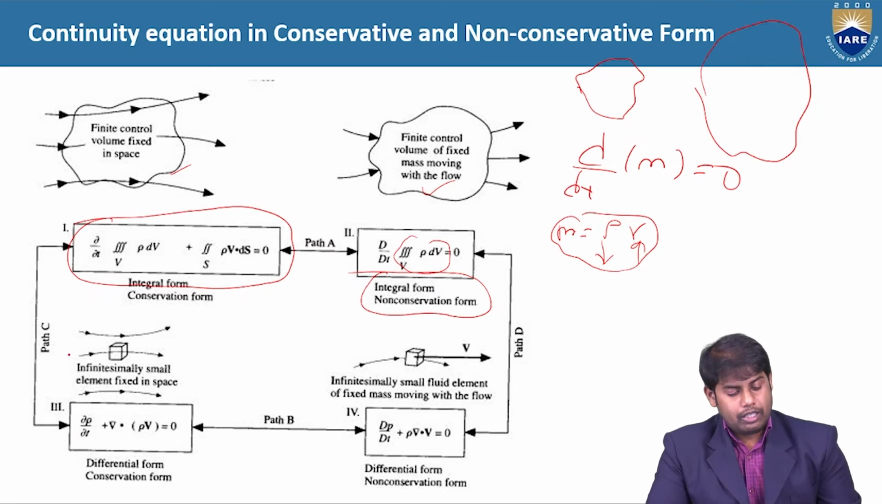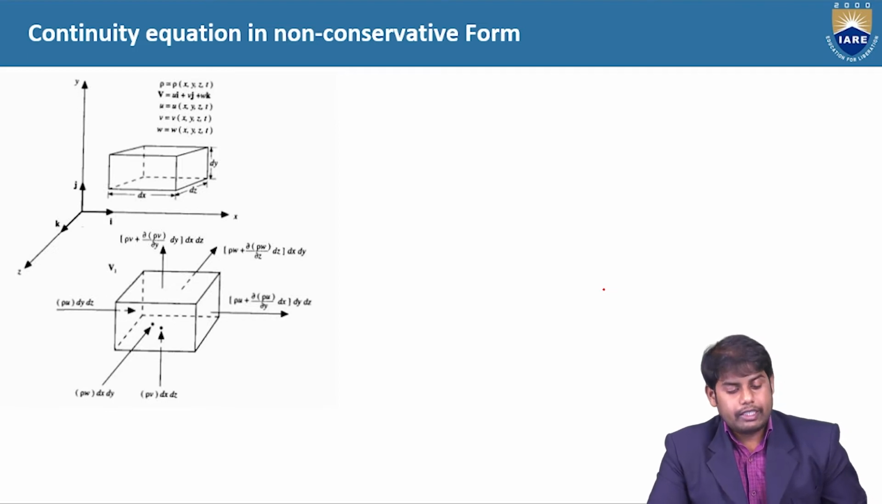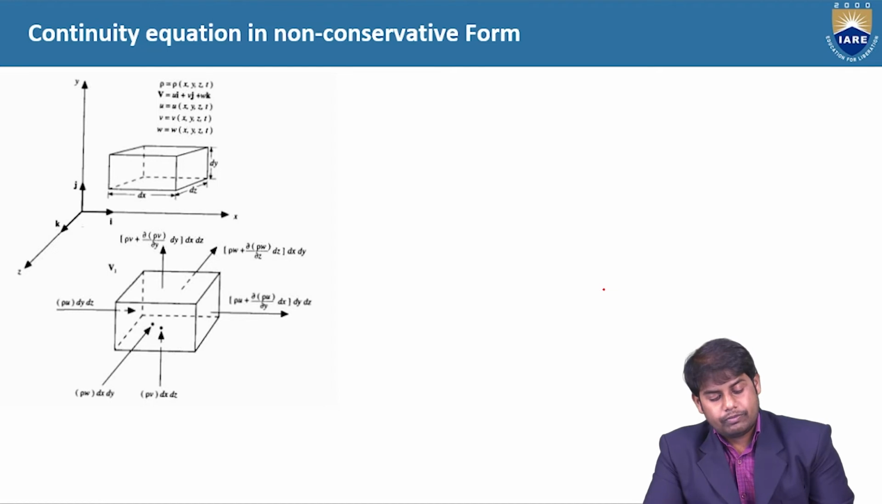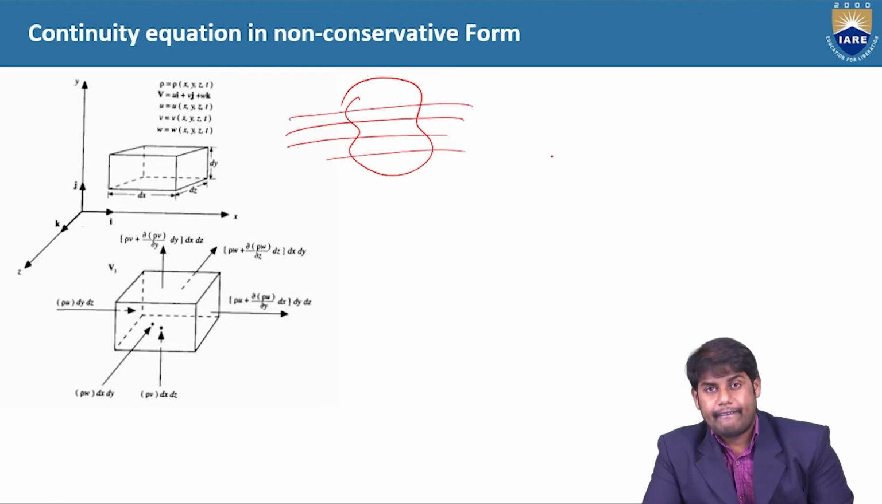So let's see now how we can derive this differential form, and let's recap this integral form of governing equation. Here you can see the continuity equation, which, if it is moving with the flow, is in non-conservative form. So let's see the conservative form first. Let's first recap the integral form. If you take this control volume, the flow is going like this. The control surface is fixed in space. So the rate of decrease of mass in the control volume will be equal to the flux that is leaving through the control surface.